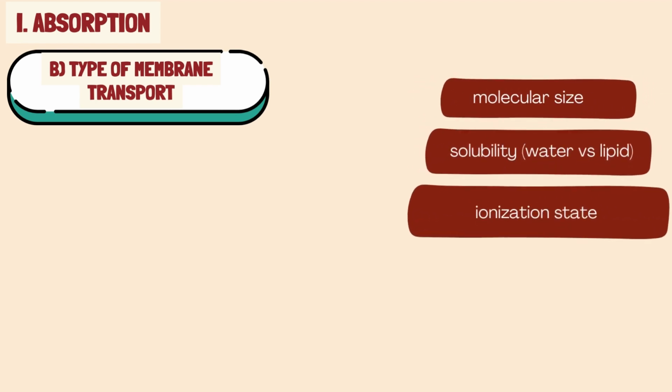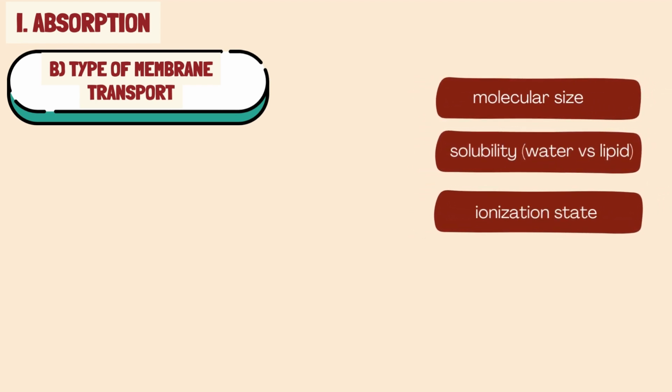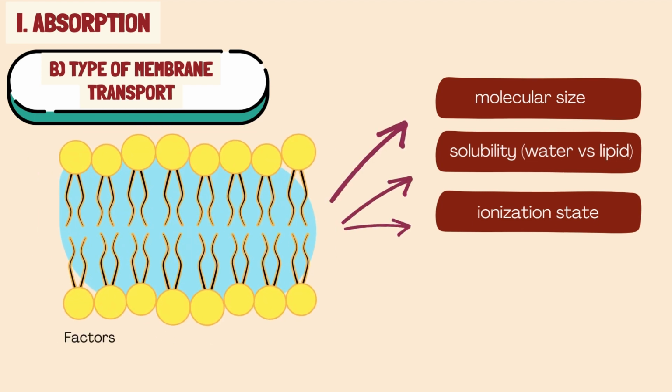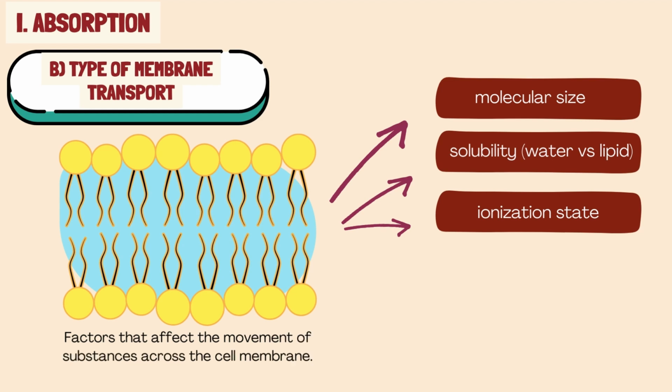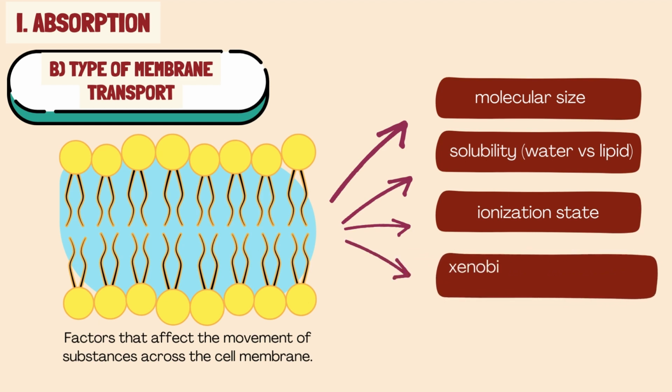Secondly, type of membrane transport. The physicochemical properties of the toxin, such as molecular size, solubility (water versus lipid), and ionization state, affect how easily a substance crosses cell membranes. Nonpolar or lipid-soluble substances tend to be more readily absorbed than polar or ionized substances. An increase in droplet size increases dose too. As for xenobiotic concentration and dose, the higher the concentration and dose, the higher the absorption rate.